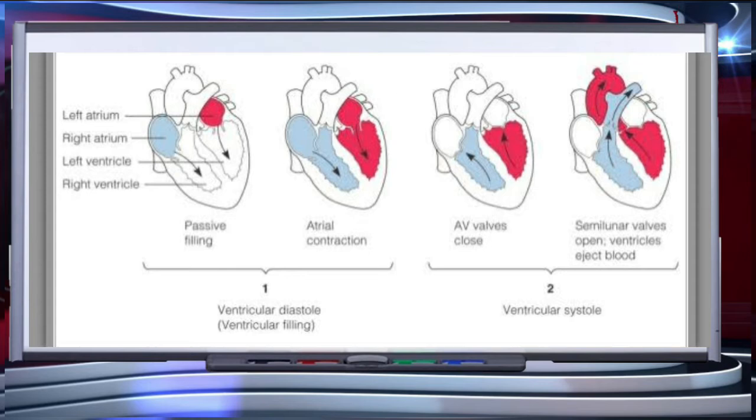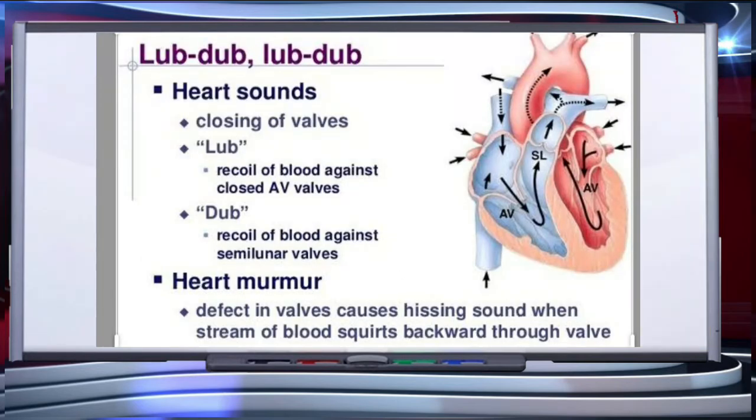Soon the SAN generates a new action potential and all the events are repeated in that sequence and the process continues. During each cardiac cycle, two prominent sounds are produced which can be easily heard through a stethoscope. The first heart sound, lub, is associated with the closure of the tricuspid and bicuspid valves, whereas the second heart sound, dub, is associated with the closure of the semilunar valves. These sounds are of clinical diagnostic significance.